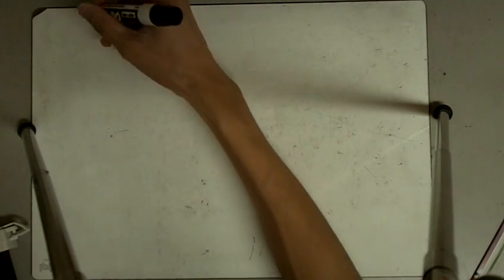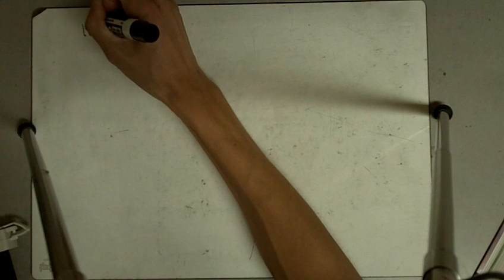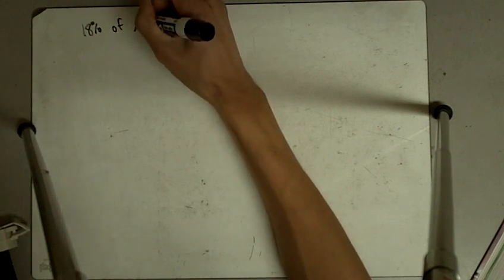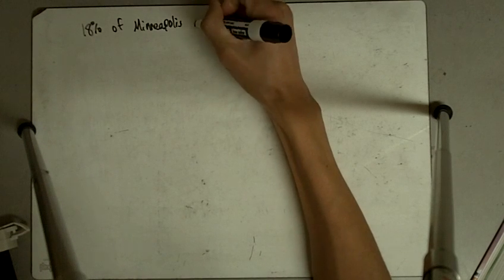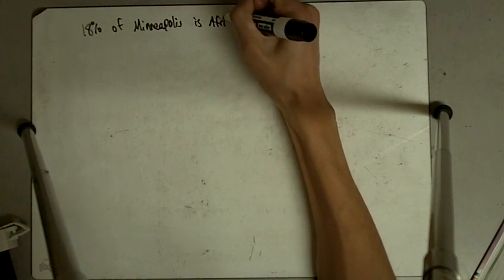Alright, it says jury selection. Juries should have the same racial distribution as the surrounding communities. According to the U.S. Census, about 18% of the residents in Minneapolis, Minnesota are African American. So it says 18% of Minneapolis is African American.